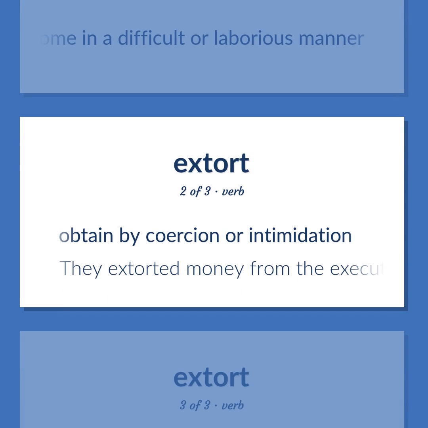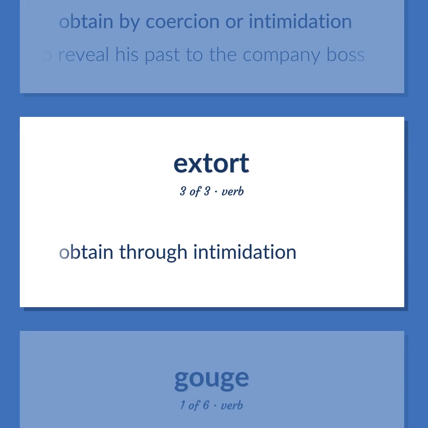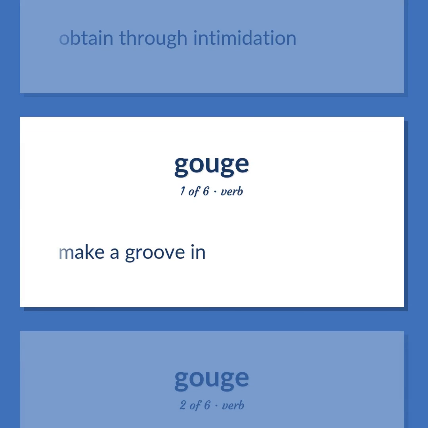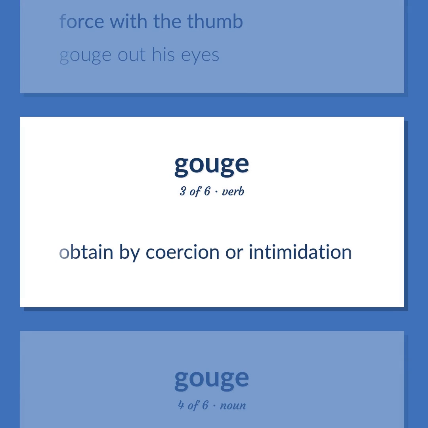Obtain by coercion or intimidation. They extorted money from the executive by threatening to reveal his past to the company boss. Obtain through intimidation. Make a groove in. Force with the thumb. Gouge out his eyes. Obtain by coercion or intimidation.